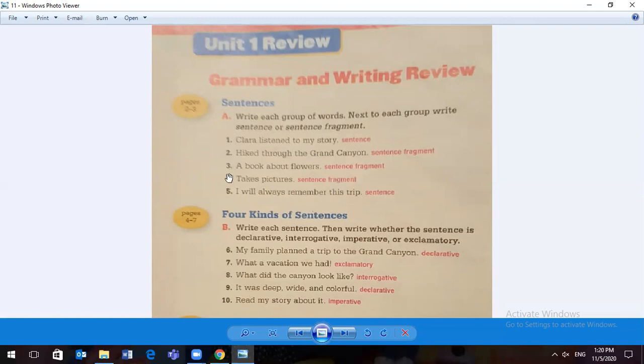So again, sentence fragment. Takes pictures. We have a predicate. We know what they did, we just don't know who did it. Sentence fragment. I will always remember this trip. Subject and predicate, sentence, okay?